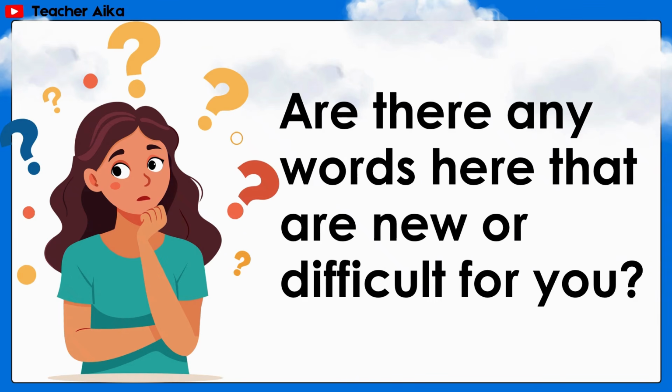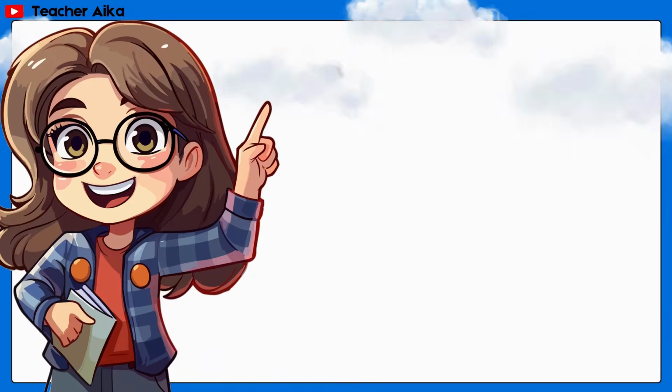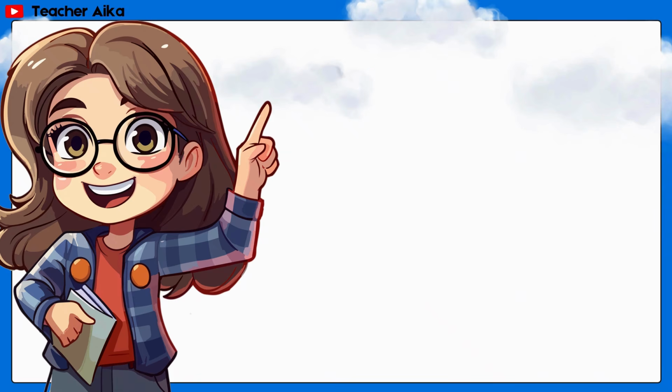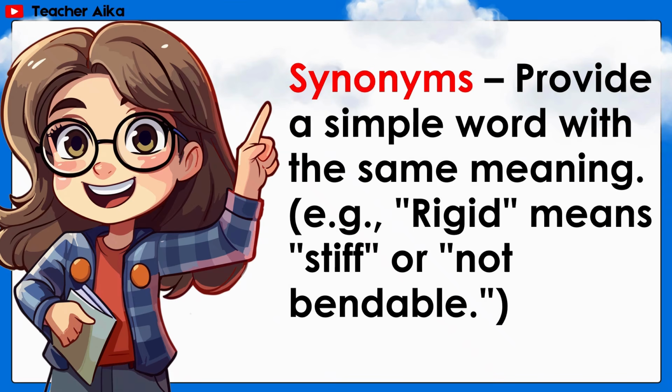Are there any words here that are new or difficult for you? Context clues. Use the word in a sentence. Example, a rock is hard, but pillow is soft. Synonyms.